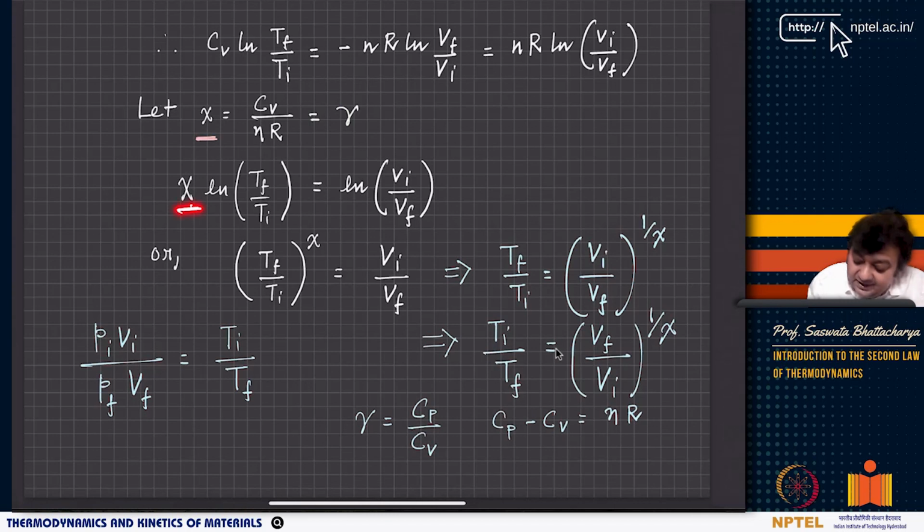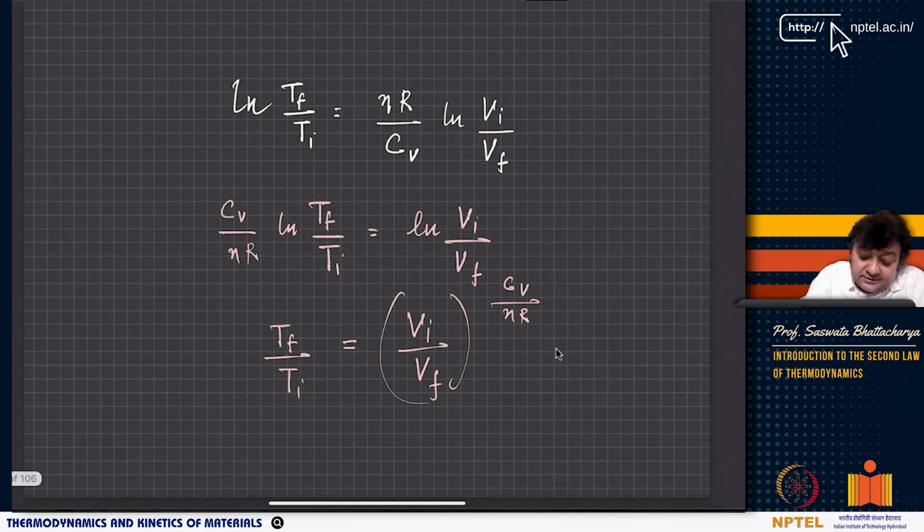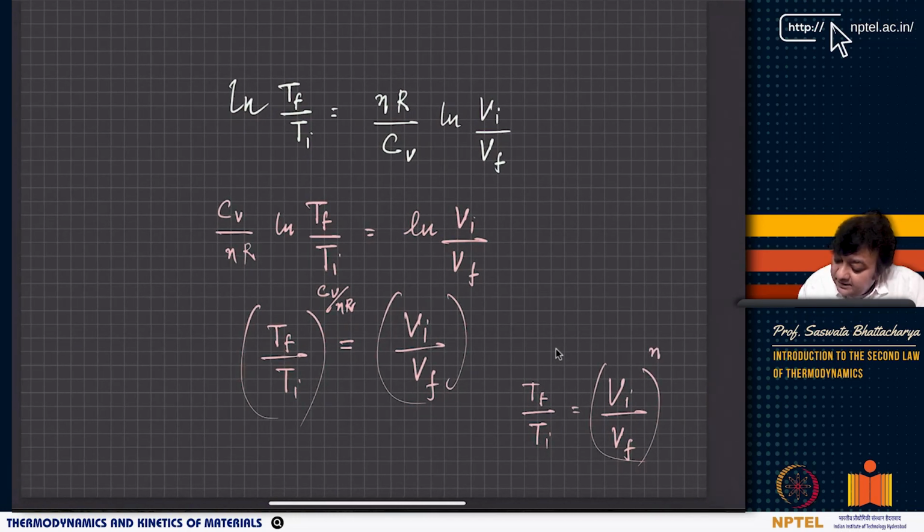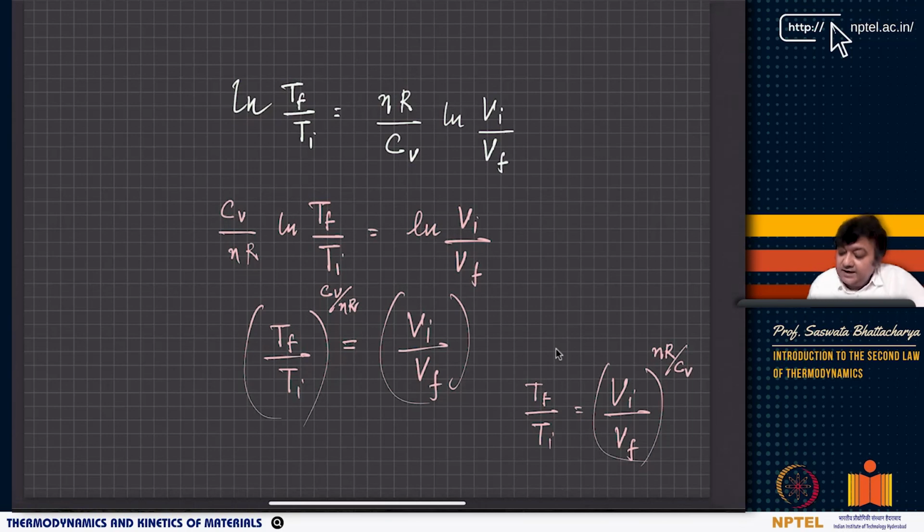Then Tf by Ti whole to the power CV by nR equals to Vi by Vf, or you can write Tf by Ti equals to Vi by Vf whole to the power the reverse thing, that is nR by CV. Right? This is also possible.